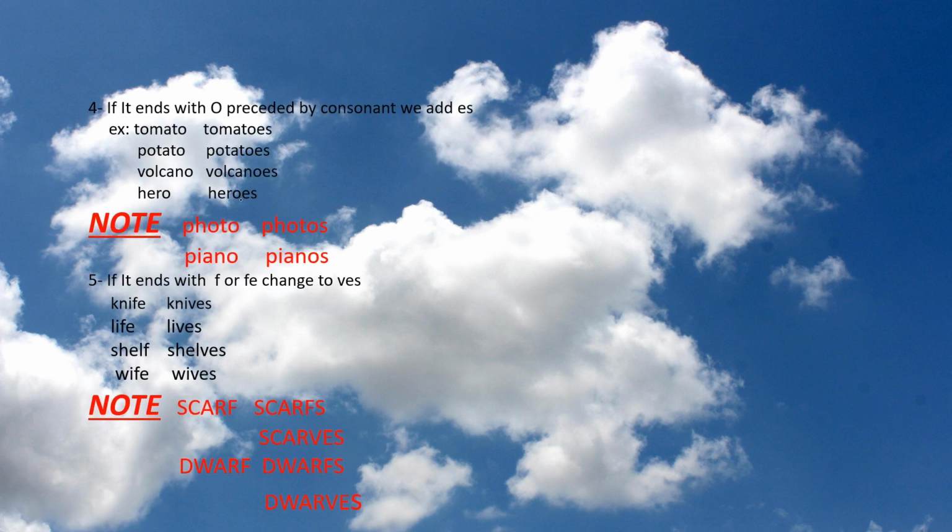Okay. Point number 4. If the word ends with o preceded by a consonant, we add es, like tomato, tomatoes, potato, potatoes, volcano, volcanoes, hero, heroes. Here we find the word potato ends with o preceded by t, which is a consonant. Potato, the same. Volcano, the same. Hero, the same. So we add es. But look here. The word photo, it is photos. We add s only. Piano is pianos. We add s only.